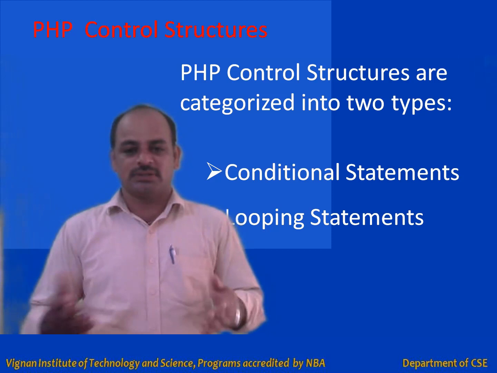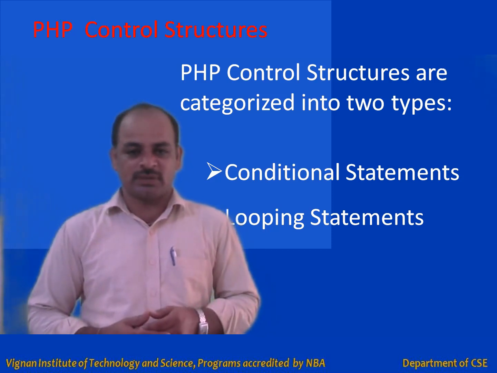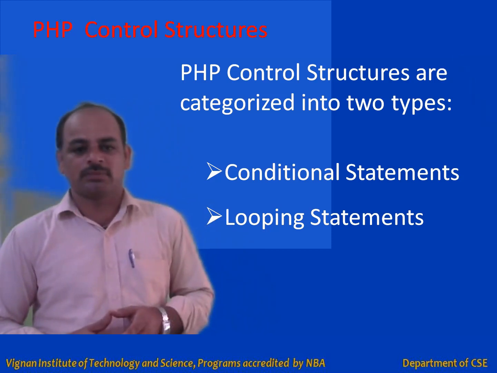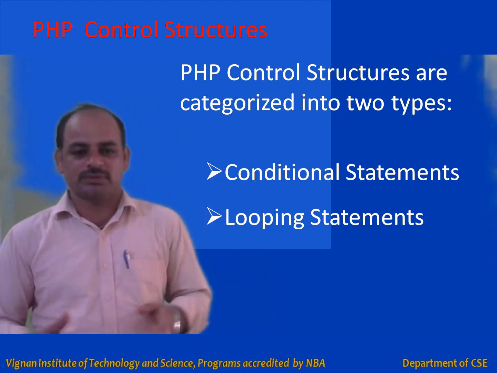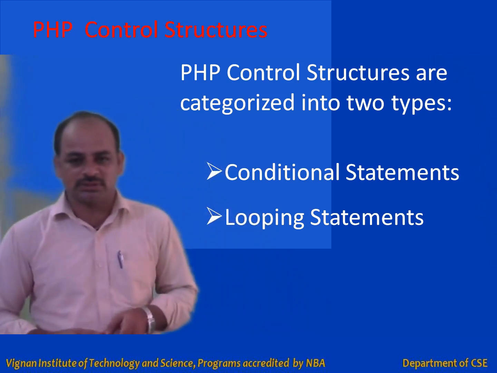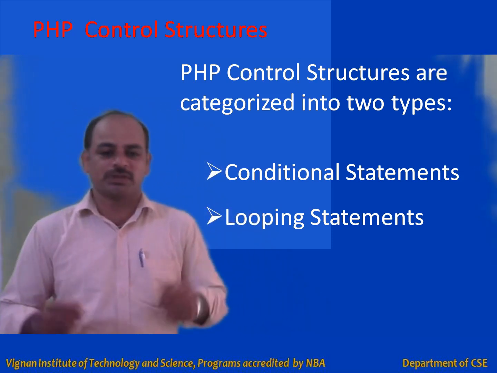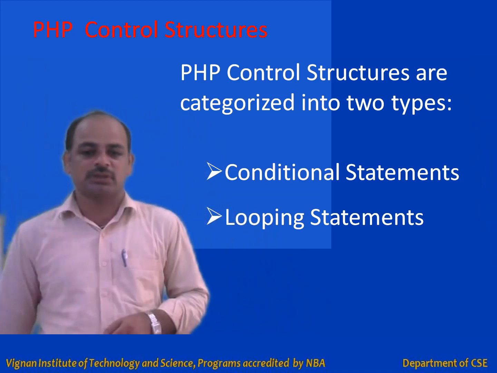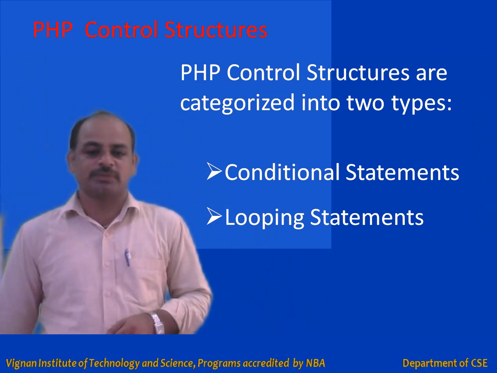In order to implement these, we have to learn these basic building blocks of the programming language, which are control structures. Basically, there are two categories of control structures: conditional statements and looping statements, right? Let us discuss one by one what conditional statements and looping statements are.